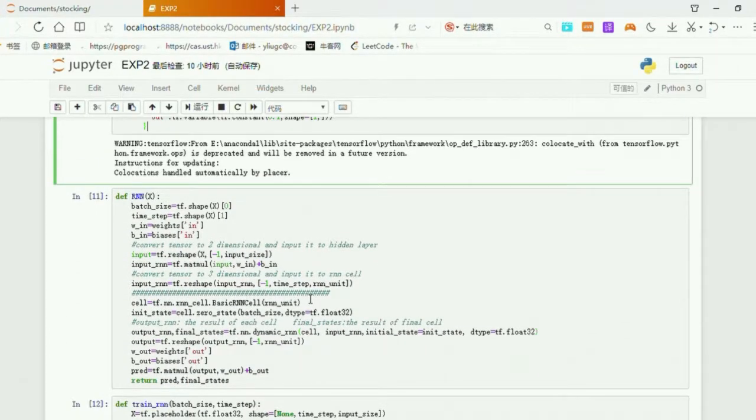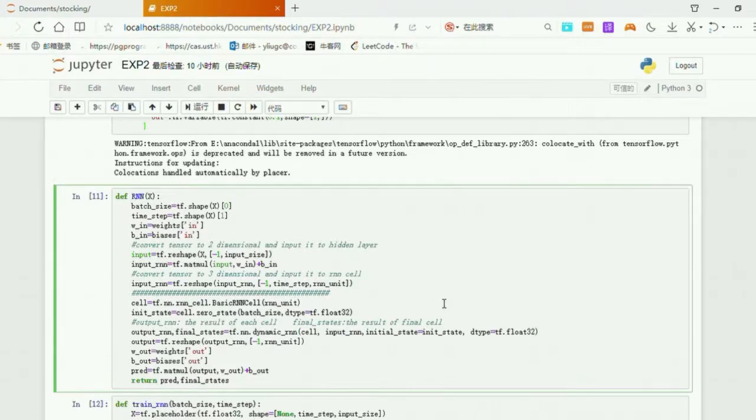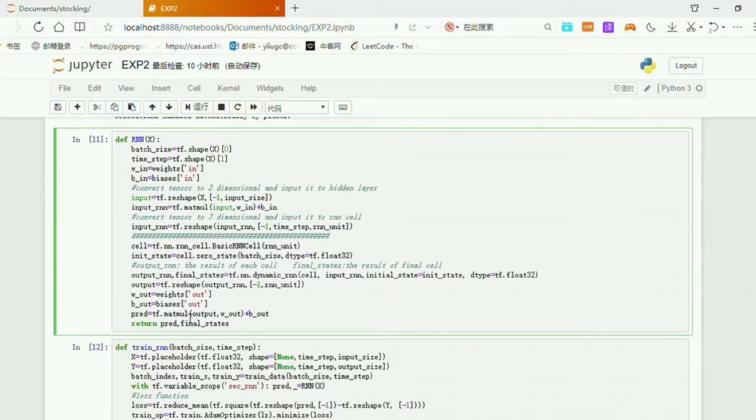Then we build the RNN model. First, convert tensor to two-dimensional and input it to hidden layer. Then convert tensor to three-dimensional and input it to RNN cell. Next, we call basic RNN cell function and the dynamic RNN function, as I explained in the slide. Then we multiply the weights and the biases. We can get a predicted value.